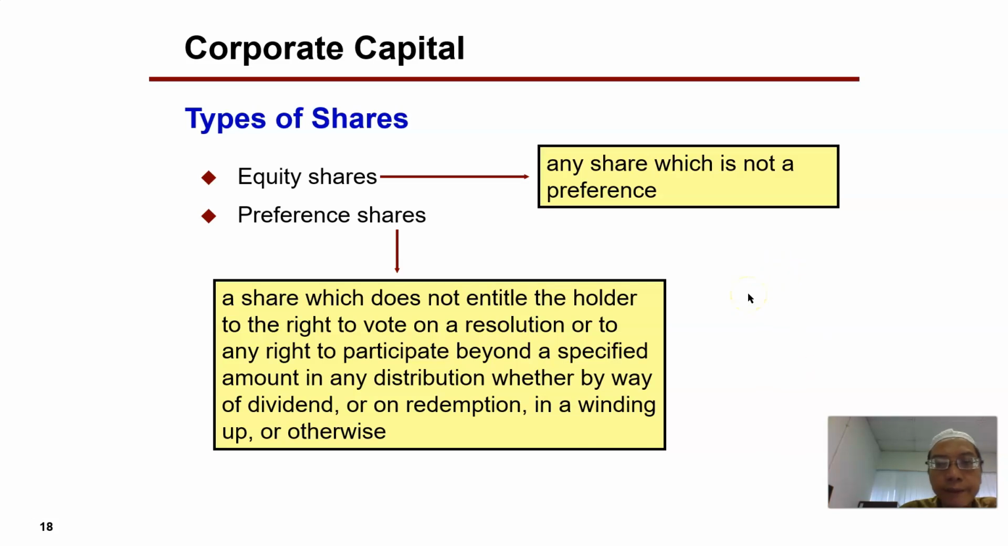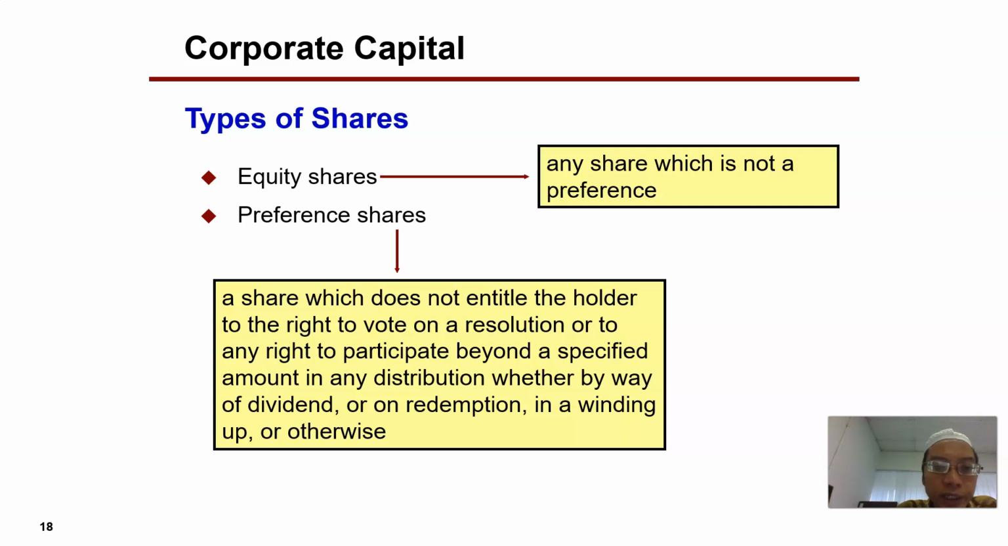Next is the owner's equity. In companies, a normal type of equity is called shares. In other parts of the world, it's called stocks. In Malaysia and the United Kingdom, for example, we use the word share. There are two types of shares: the equity shares and the preference shares.